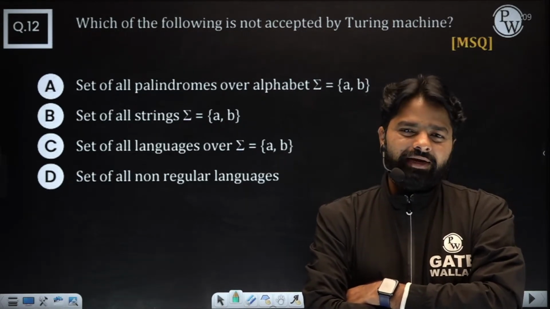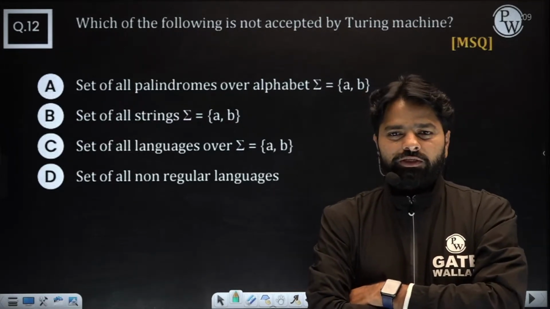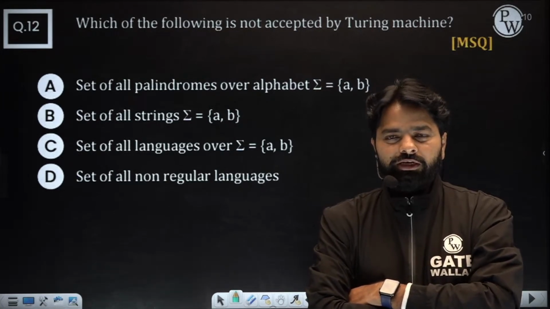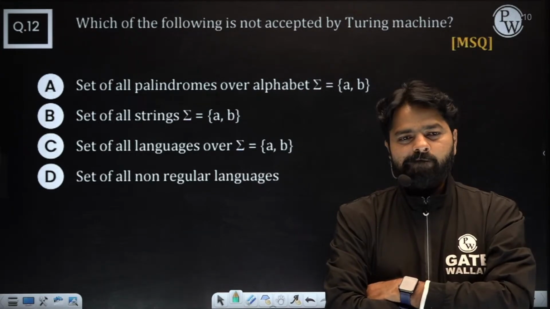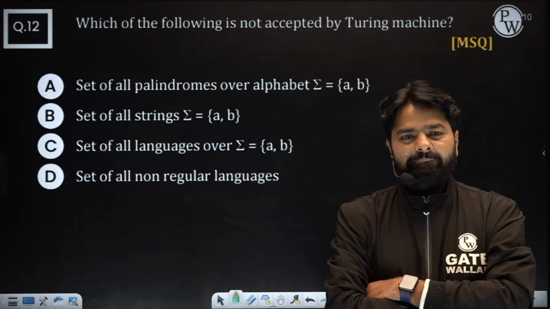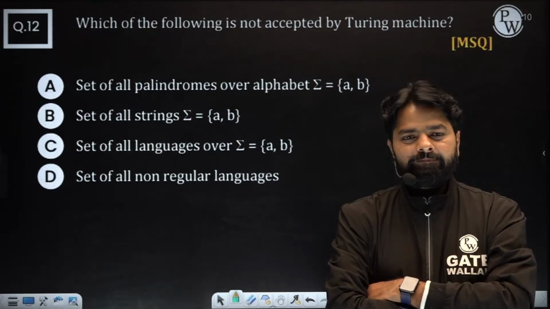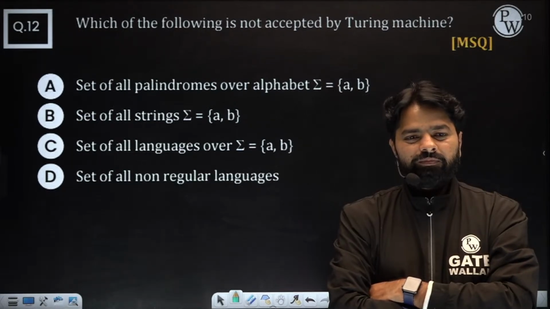So where are you writing the GATE exam this year? I mean next month. What is your center location? Did you see your hall ticket? Did you receive the hall ticket, guys? Okay.